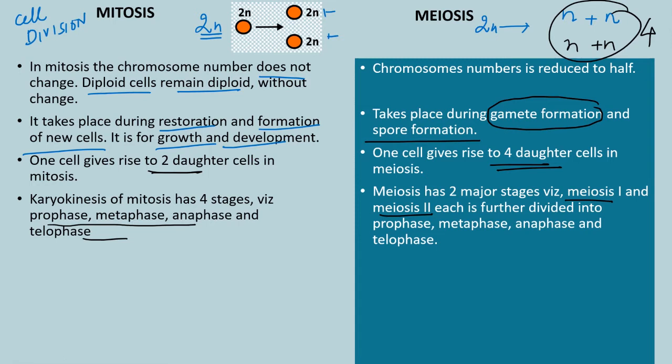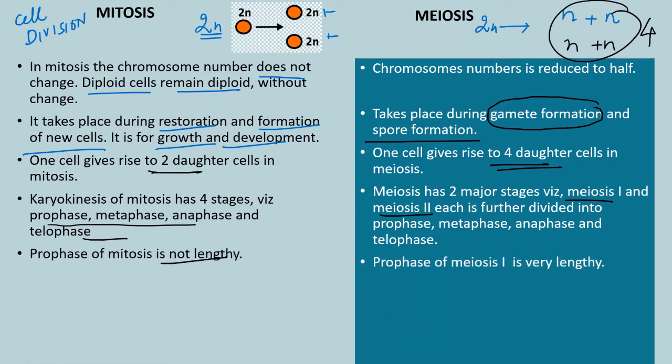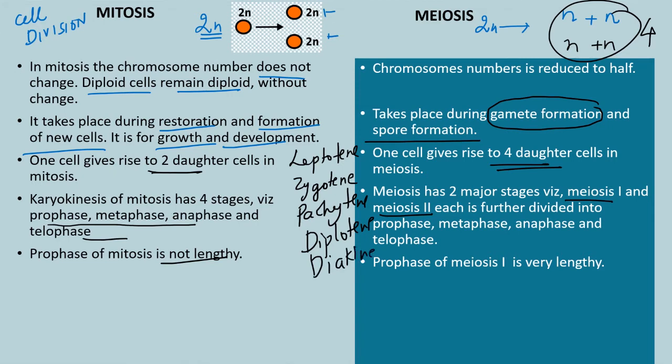Now the prophase of mitosis is not lengthy, whereas the prophase of meiosis is a very lengthy process. It has five substages and each substage is designated a name: first is leptotene, then zygotene, pachytene, diplotene, and diakinesis. Alright, and then comes prophase 1, metaphase 1 and telophase 1, and then comes meiosis 2. Meiosis 2 is just like mitosis.